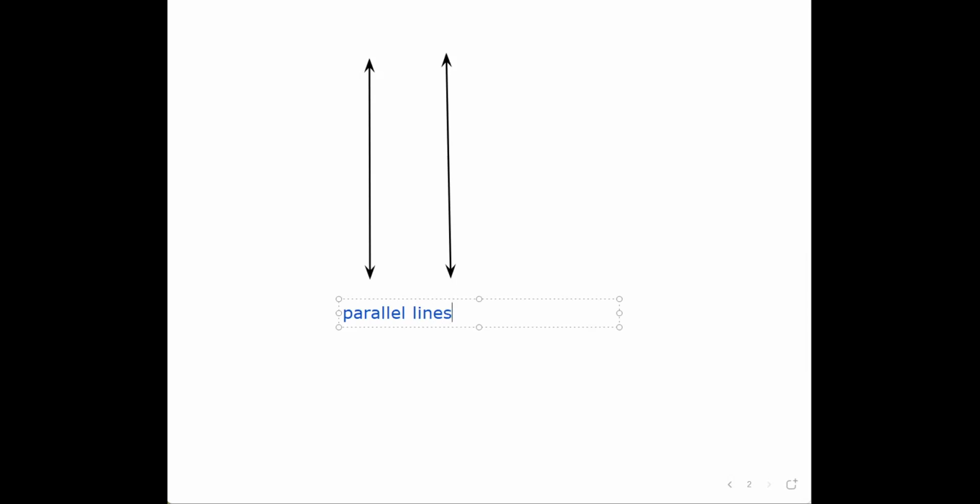That means the line AB and the line CD are parallel. That means they never touch. Never touch each other. They are always walking beside each other. Okay?